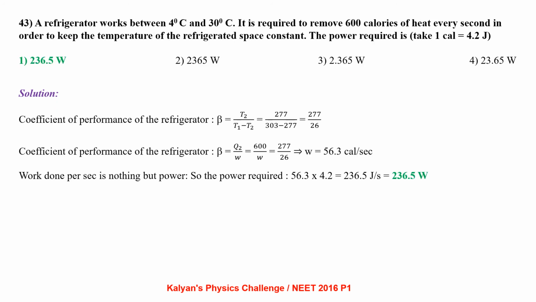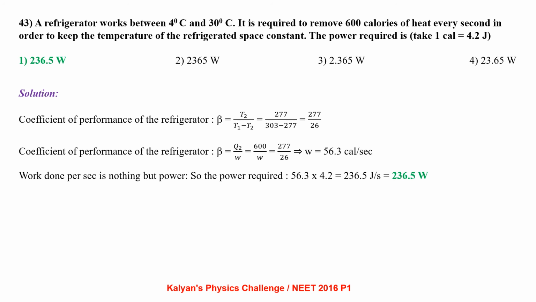A refrigerator works between 4 degrees centigrade and 30 degrees centigrade. It is required to remove 600 calories of heat every second in order to keep the temperature of the refrigerated space constant. The power required is? Let's write the coefficient of performance of a refrigerator formula, β = T2/(T1 - T2), where T2 is the temperature of sink and T1 is the temperature of the source. From the given values, it comes out to be 277/26.